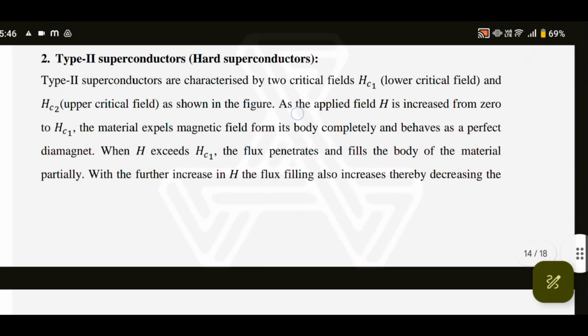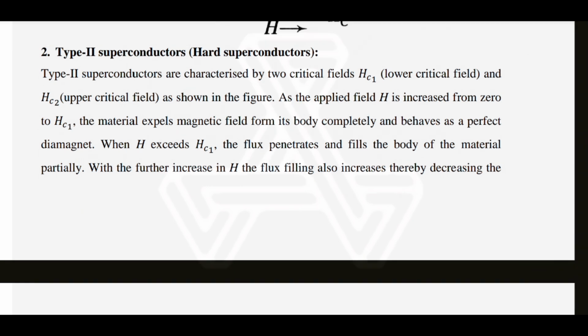Type 2 superconductors, hard superconductors. Type 2 superconductors are characterized by two critical fields, that is Hc1, the lower critical field, and Hc2, the upper critical field, as shown in the figure. As the applied field H is increased from 0 to Hc1, the material expels the magnetic field from its body completely and behaves as a perfect diamagnet. When H exceeds Hc1, the flux penetrates and fills the body of the material partially.